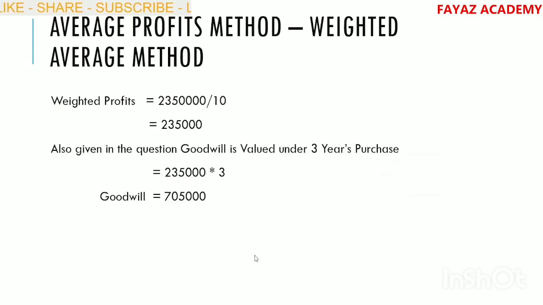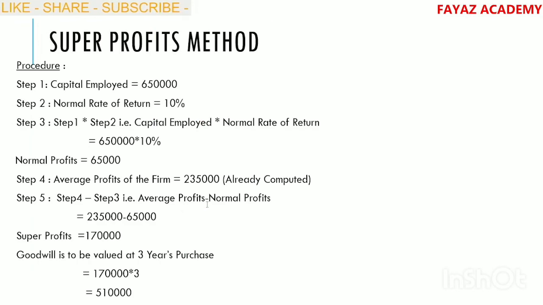Next, average profits. Weighted average profits is equal to 23,50,000 divided by 10, that is 2,35,000. Next, also given in the question, goodwill is to be valued at 3 years purchase. 3 years purchase, that is 2,35,000 into 3, 7,05,000. This is the value of goodwill under average profits method, especially the weighted average method here. Next, super profits method.